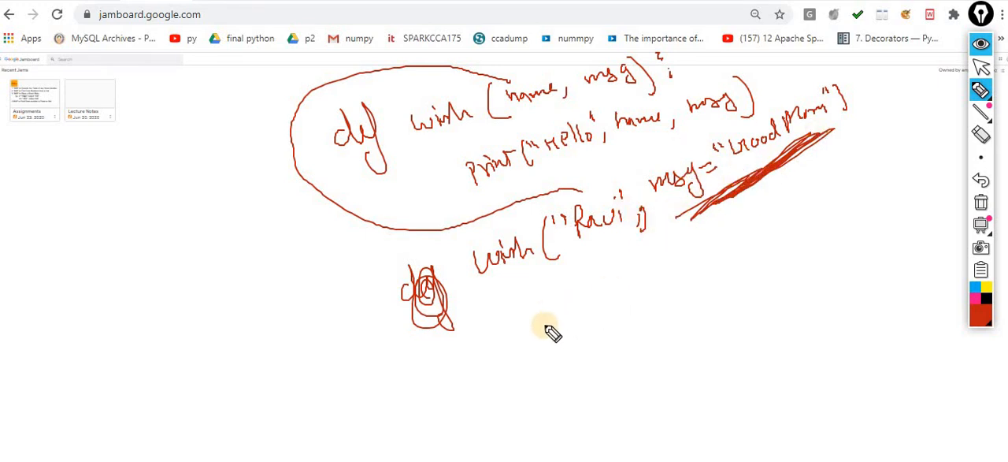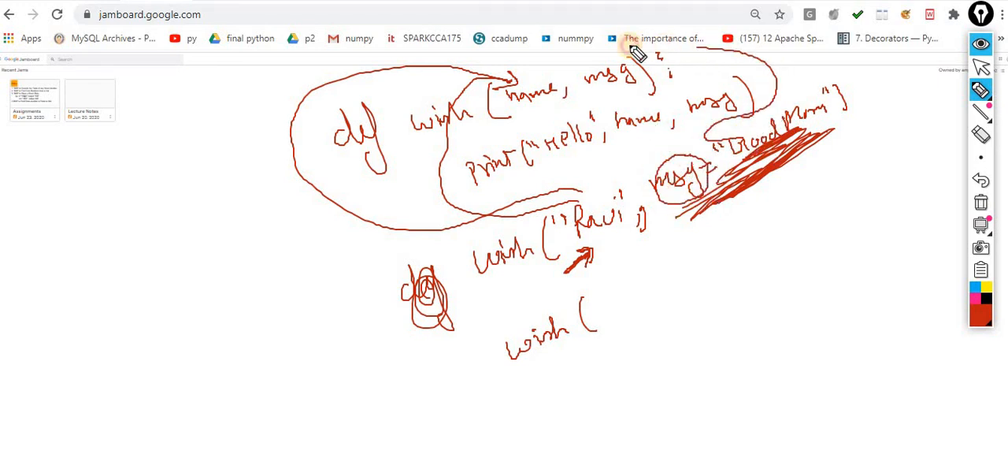Now what is the benefit of this? Now understand it. What is exactly happening? This becomes the positional because this is automatically allocated over here. This becomes the keyword argument. Now this message is a variable and this value is allocated to this variable. Now this is the one usage.